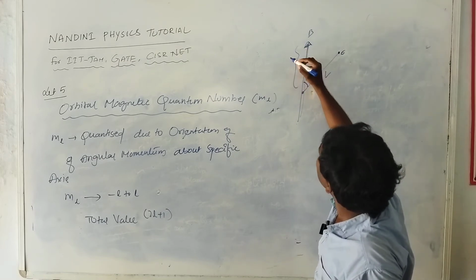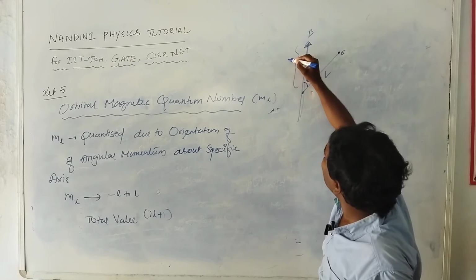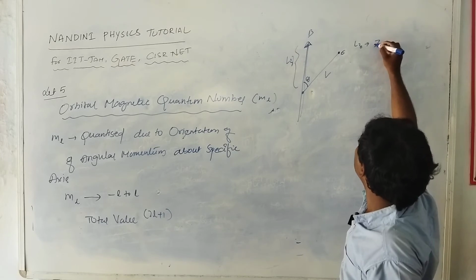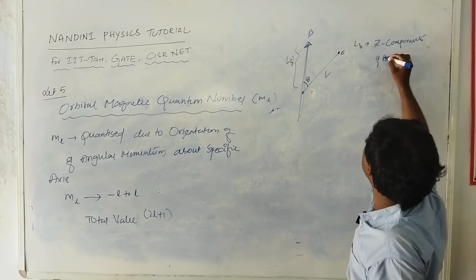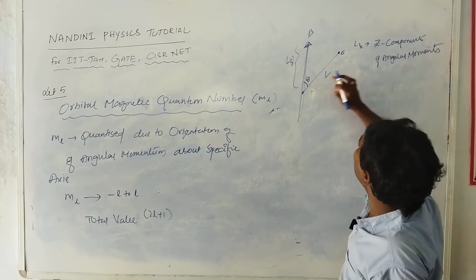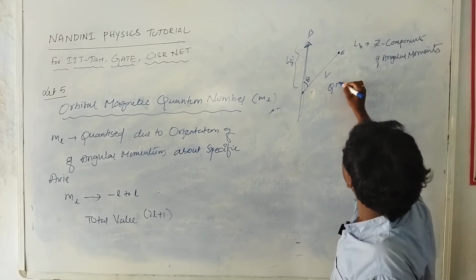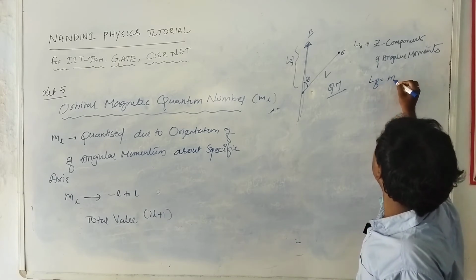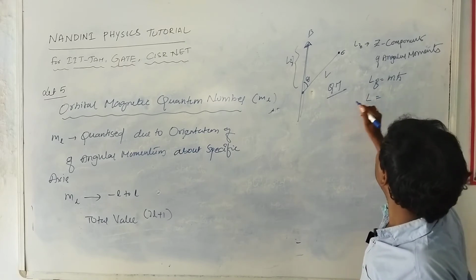Consider this the z component of angular momentum, that is called Lz. Here Lz is nothing but the z component of angular momentum, and L is the angular momentum. According to quantum mechanics, the component Lz is nothing but m h cross. And what is angular momentum according to quantum mechanics?